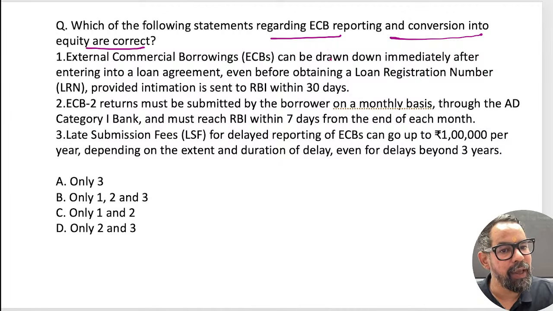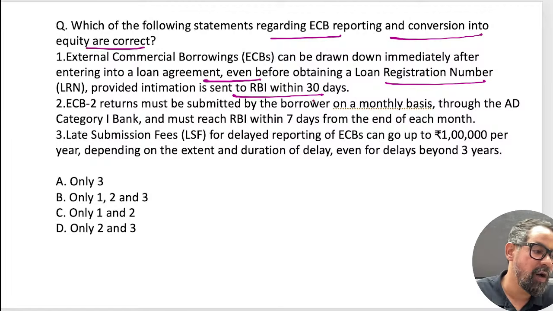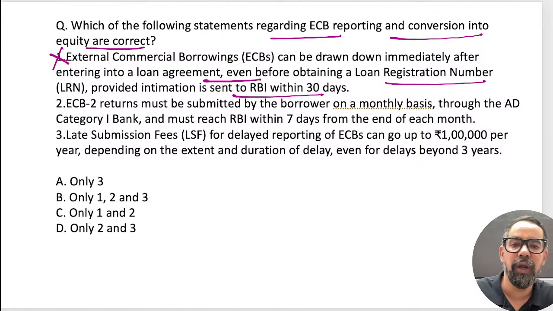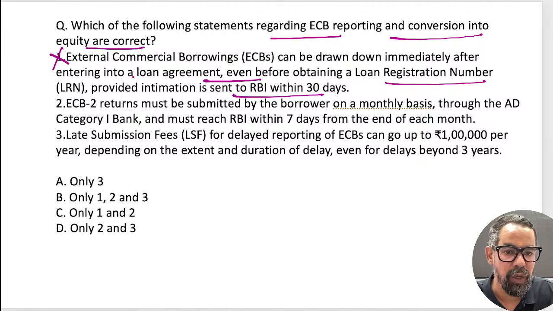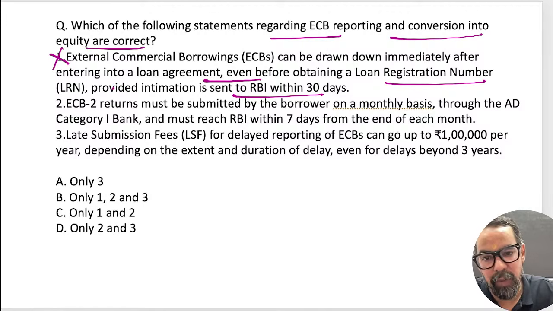So ECB can be drawn down immediately after entering into a loan agreement, even before obtaining LRN, provided intimation is sent to RBI within 30 days. Now, when it comes to this particular statement, the first statement is wrong here. Prior to LRN approval or LRN number, you cannot use that. So loan registration number is a must, then only you can draw down.